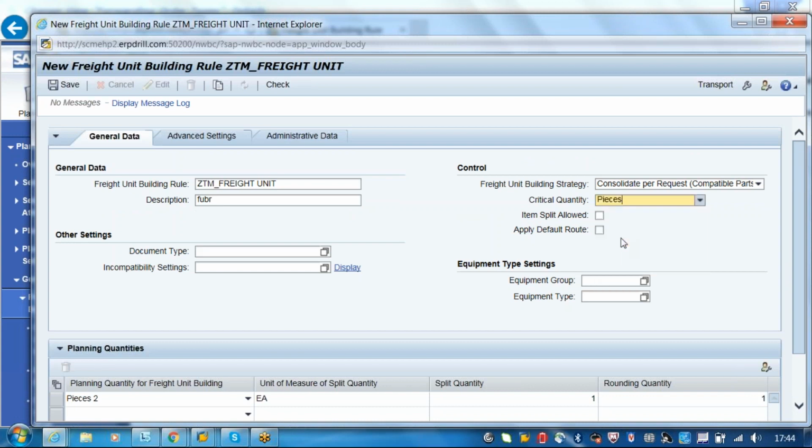What are the other options available in the drop-down? Pieces, TU, net weight, gross weight, and weight. TU, I think, is a transportation unit. Somebody has created it, but normally it's not used.